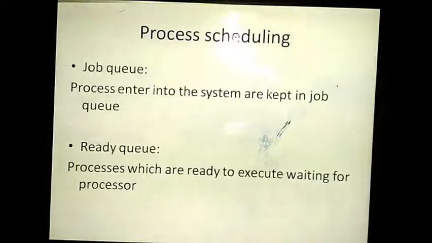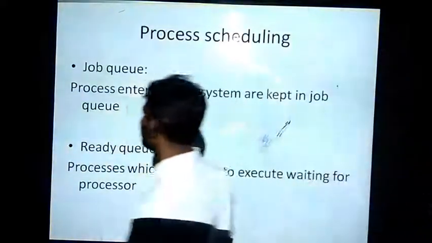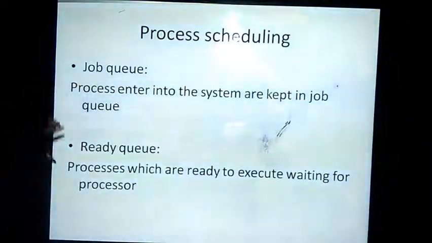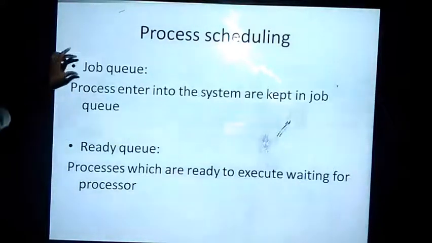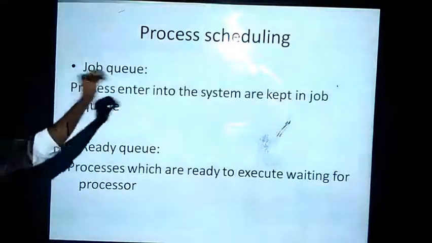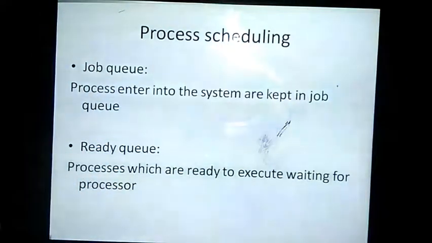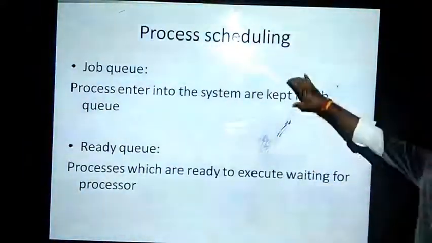Now we will go with one more topic, called job queue and ready queue in process scheduling. In process scheduling itself, we have two more terminologies: job queue and ready queue. These are the queues in which the processes will be held. In the job queue, we put the processes that have entered into the system. Whatever program you put into your system will fall into the job queue.